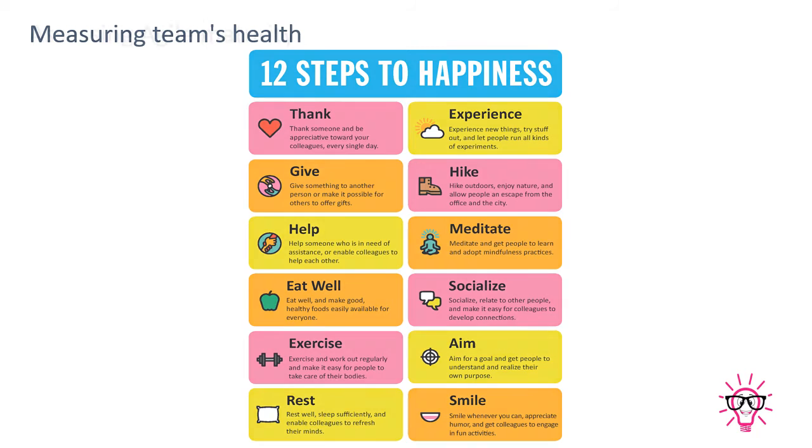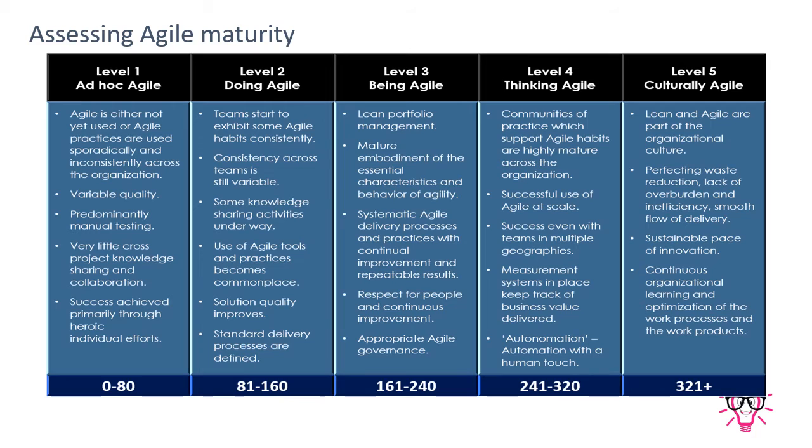Now, the next session is agile maturity. There are 5 levels of agile maturity available in agile. First level is ad hoc agile.